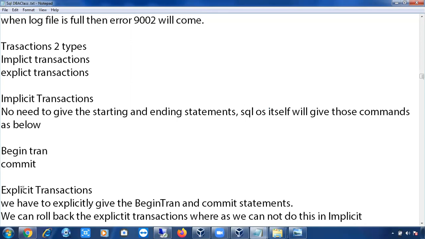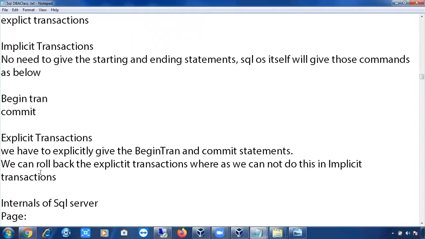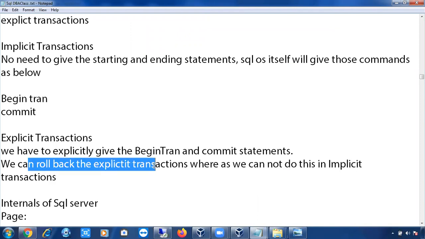We have explicit transactions. We have to explicitly give the begin tran and commit statements. We can roll back the explicit transactions, whereas we cannot roll back the implicit transactions. What is the meaning of rollback? You can easily understand it in the log file architecture. We are going to discuss the log file architecture in the coming days, then you can understand what rollback, roll forward, redo and undo are.